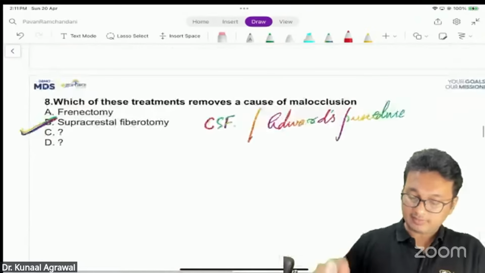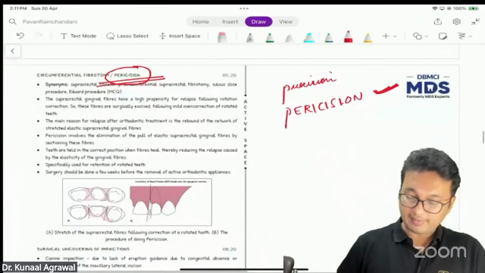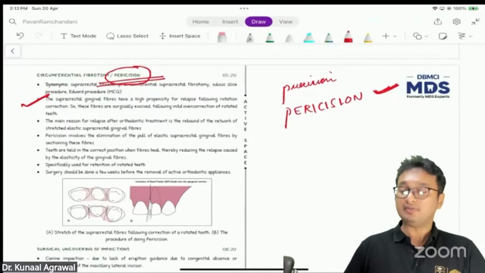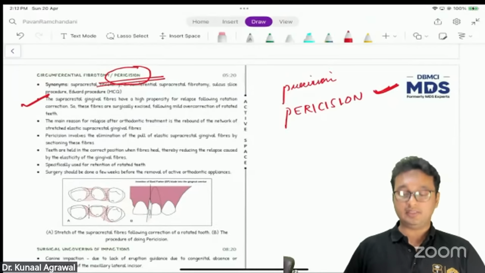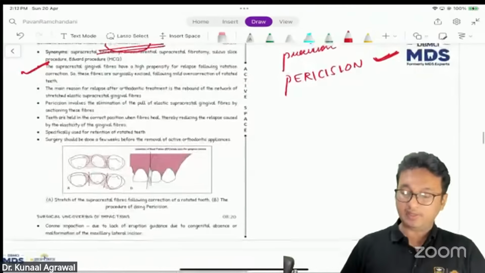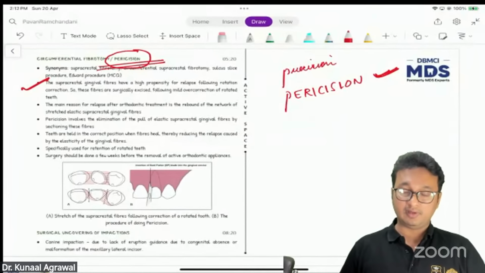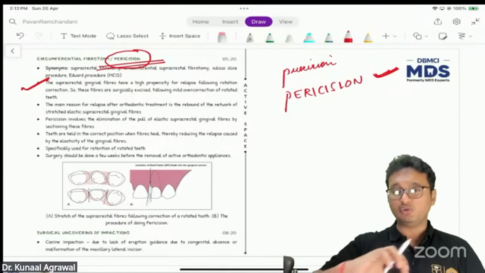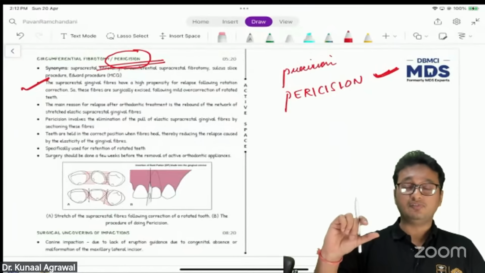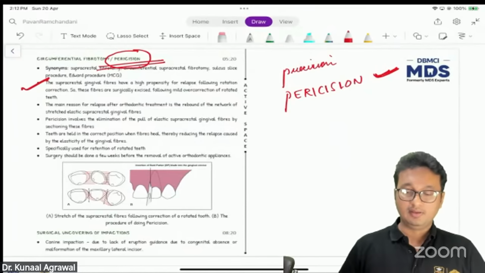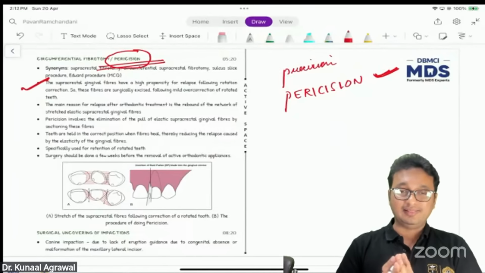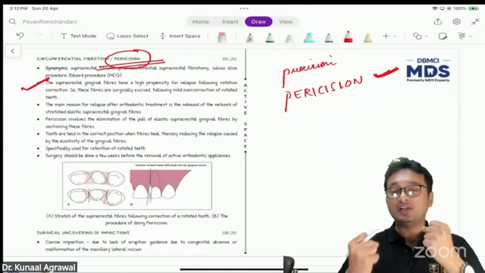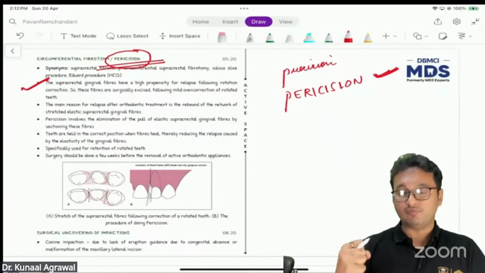The supracrestal gingival fibers have a high propensity for relapse following rotation correction. So these fibers are surgically excised following mild overcorrection of rotated teeth. The objective of this procedure is to remove the group of supracrestal fibers, because these collagen and elastic fibers would move the tooth back into the correct position following orthodontic treatment.